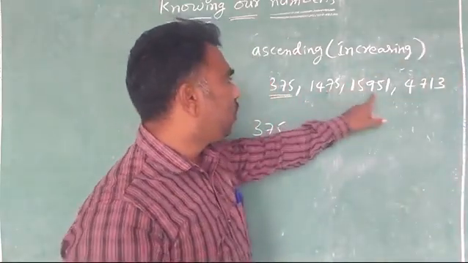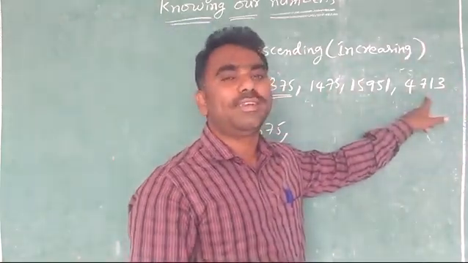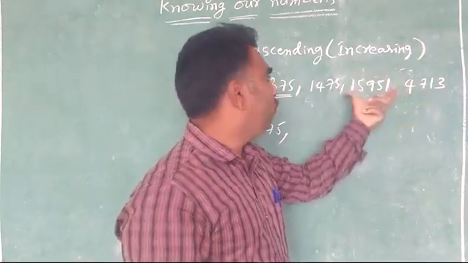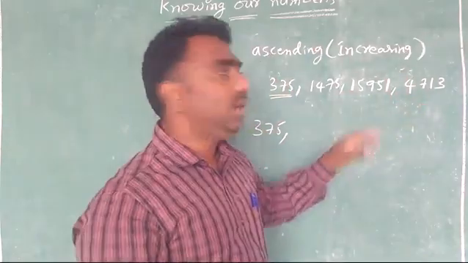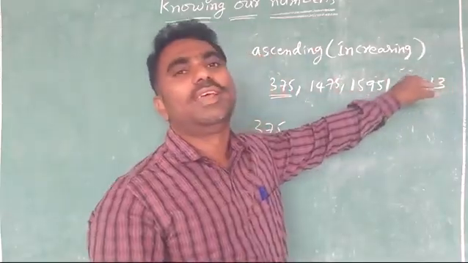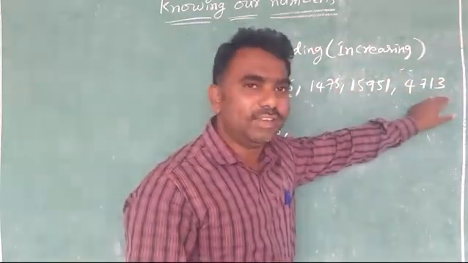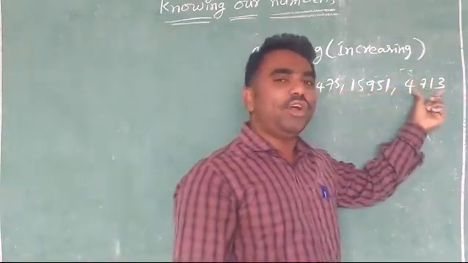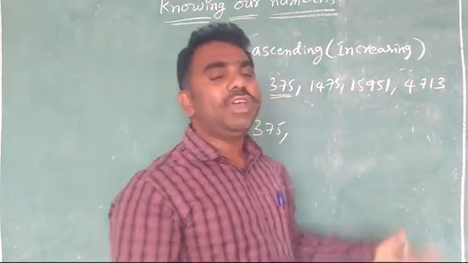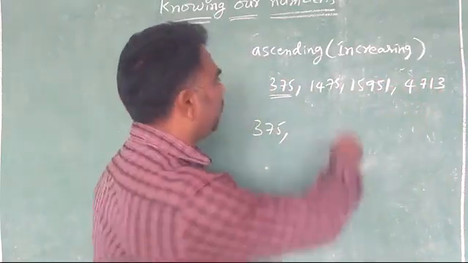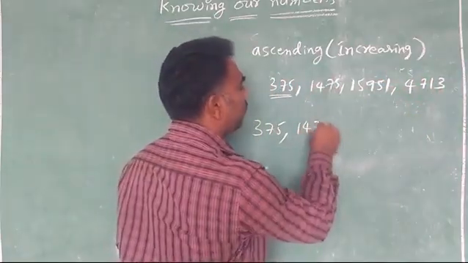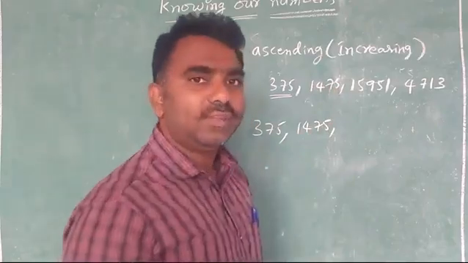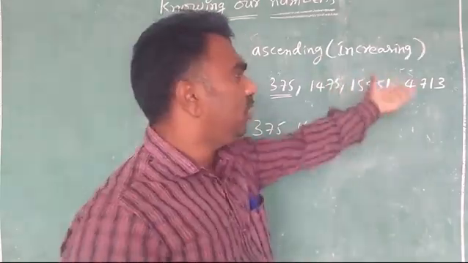So 4-digit, 5-digit, 4-digit. So you will get out. Sir, these two 4-digit numbers are there. Then compare both. In this 4-digit number, 1000 only is there. In this 4-digit number, 4000 are there. So easily we can say which is the smaller. This is the smaller. 1475 is the smaller. What is the next one?